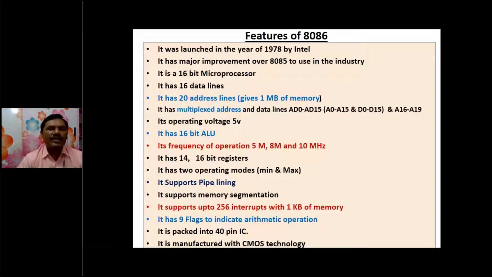So what are the features of 8086? Right, here we have enormous features of the 8086 microprocessor. It was launched in 1978 by Intel Corporation, and it is a 16-bit microprocessor. So what is the meaning of a 16-bit microprocessor? It must have 16 data lines, the ALU operations also must be 16-bit, and the register width also must be 16-bit. That's why it is called a 16-bit microprocessor, and it has 20 address lines.